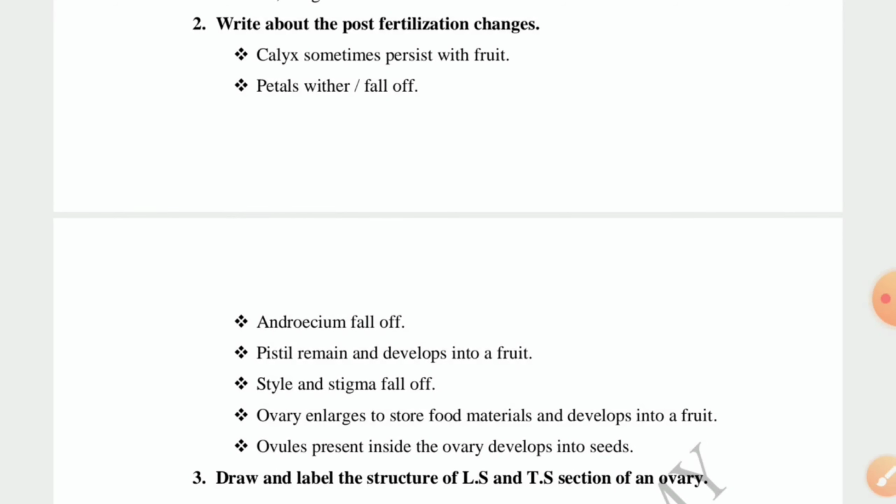Style and stigma are present in the female reproductive part, and they fall off. The ovary enlarges to store food materials and develops into a fruit. Food material is present inside the ovary. Ovules present inside the ovary develop into seeds.